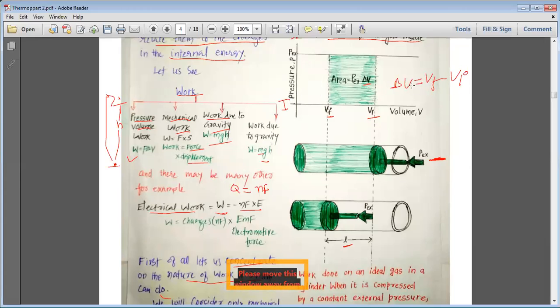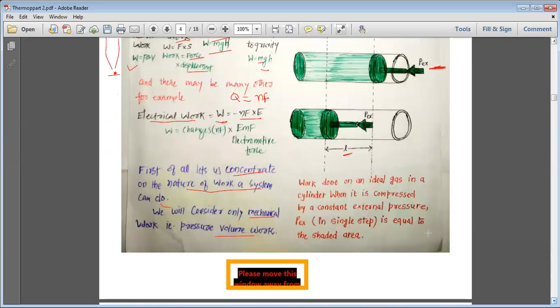So we can write V final minus V initial, and this delta V is the change in the volume, brought about by increasing the pressure. So this is how, my dear students, we study.